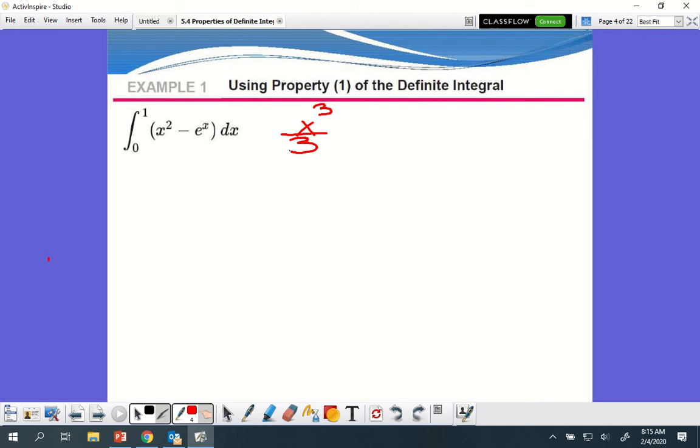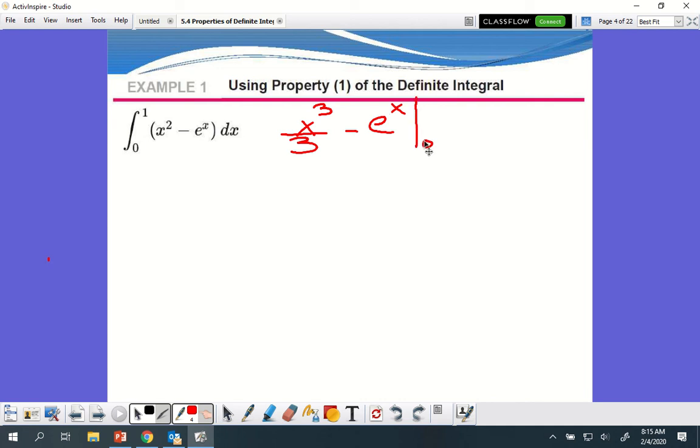What's the antiderivative of e to the x? Thank you. Minus e to the x, right? Okay. And since this is the antiderivative, and this is definite, so it has bounds, do I need to add c? No, I don't need to add c because I have bounds. Because when I do top minus bottom, the c is always going to go away.